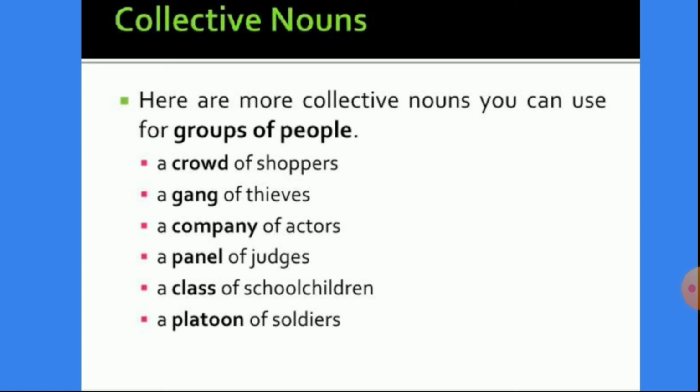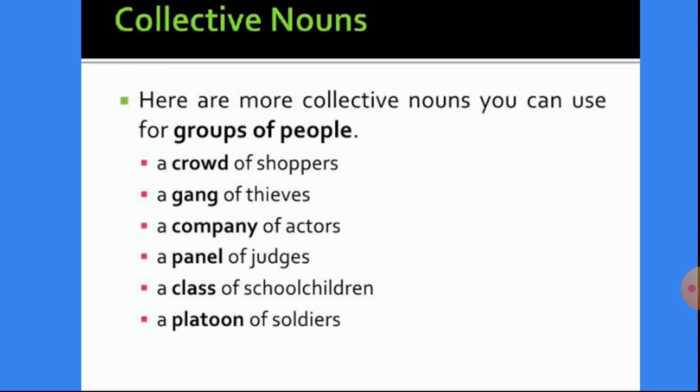When there are more number of thieves, we can say a gang of thieves. A company of actors. A panel of judges. When there are more number of judges, we can say a panel of judges. A class of school children. A platoon of soldiers. Here we also can use an army of soldiers. Okay.